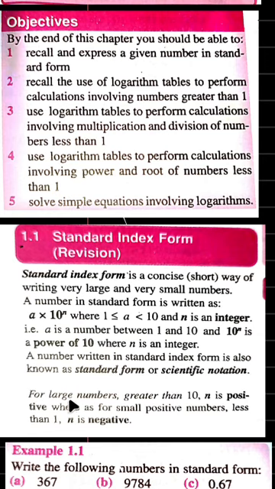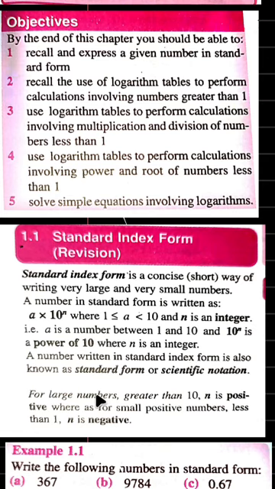For a large number, if you have a number greater than 10, n is positive. When I give you a number that is greater than 10, it means the value of n is a positive integer. Whereas for a small positive number less than 1, n is negative. If you have a number that is less than 1, n is what? Negative.